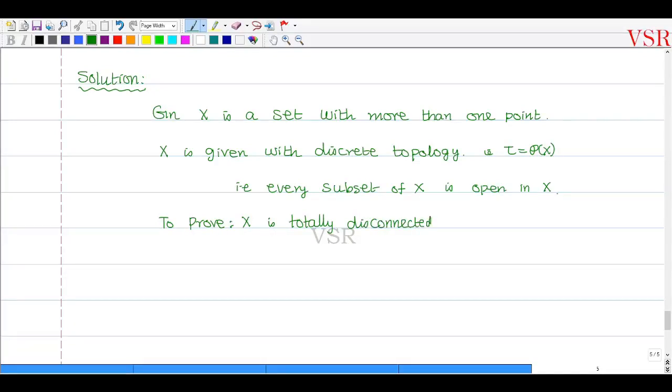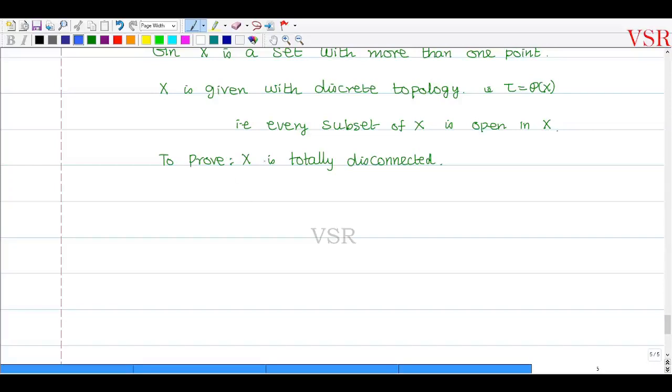So I am going to say that. Then what do I need to prove? Let capital Y be a subspace of X containing more than one element.